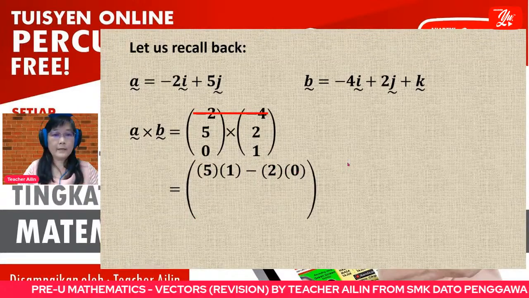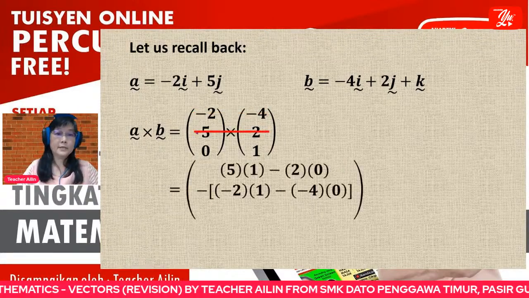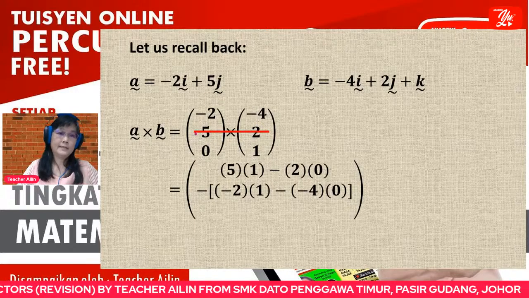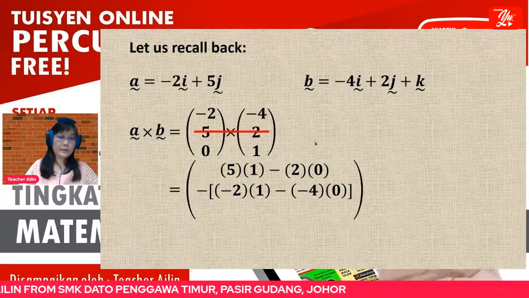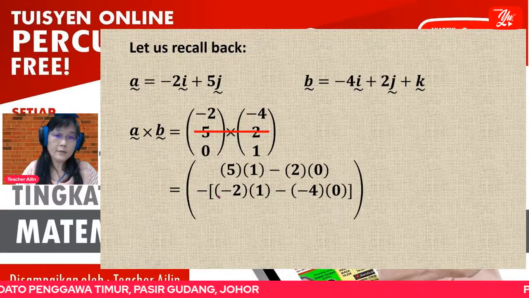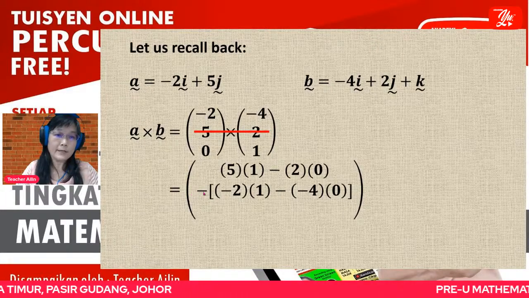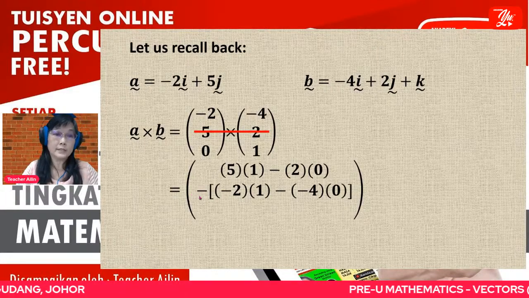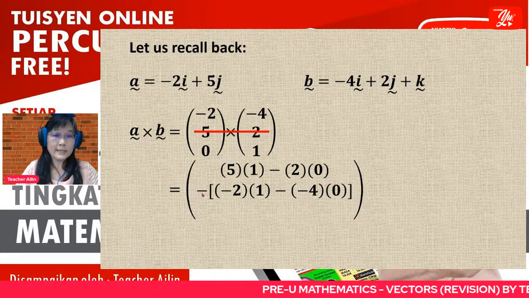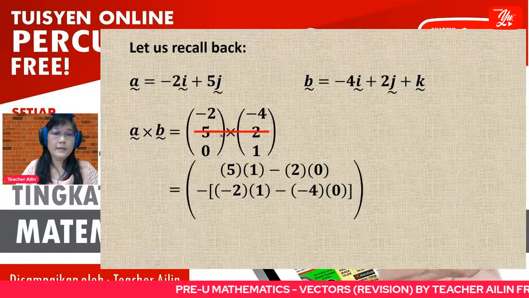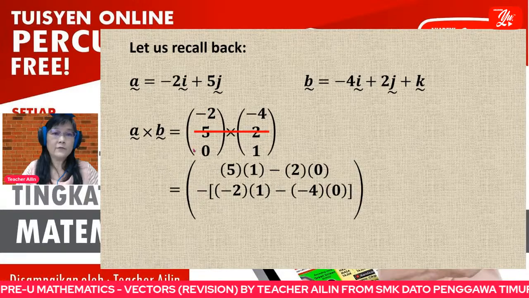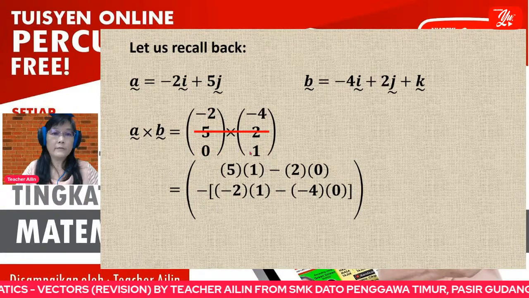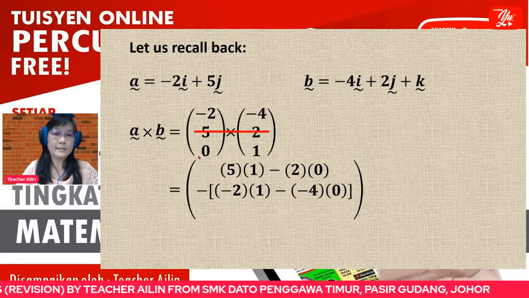Now for the second number, you ignore the second row. One very important thing is that the second number must be minus here. Just now when we used the determinant method, the second number must also be minus. Then when you ignore this row, you have these 4 numbers. You use them to do AD minus BC.